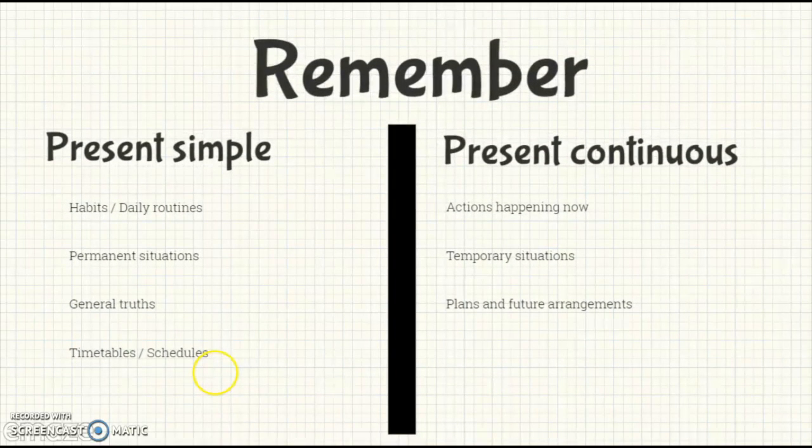Remember, we have things that we need to take care of, especially when it comes to the present simple and the present continuous tense. For example, the present simple takes place in habits or daily routines, permanent situations, general truths, timetables, and schedules. The present continuous tense applies when you want to talk about actions happening now, temporary situations, and plans and future arrangements.